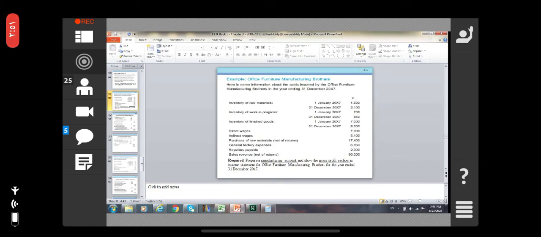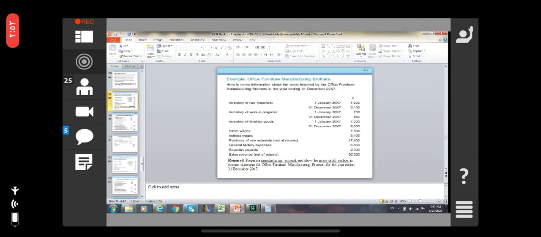Example: office furniture manufacturing brothers. Here is some information about the cost incurred by the office furniture manufacturing brothers in the year ended 31st of December 2007. Inventory of raw materials on 1st January 2007 was 1,600; on 31st of December 2007, 2,100. Inventory of work in progress on 1st January 2007, 700; on 31st of December 2007, 840.